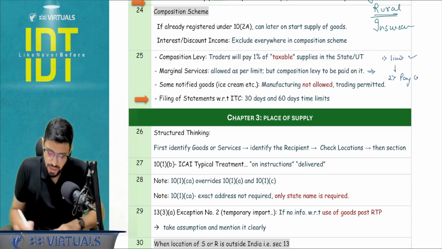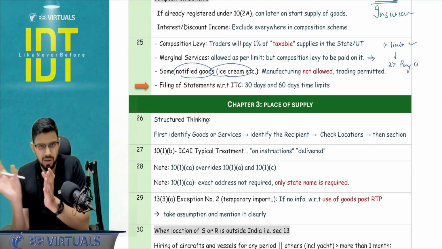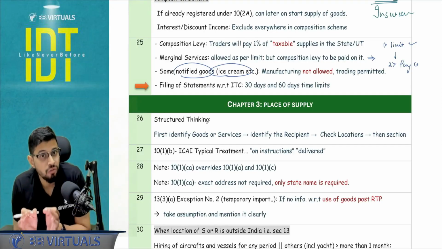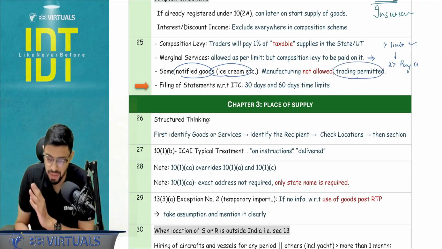Okay, next. There are some notified goods that you remember: ice cream, tobacco, aerated drinks. Their composition levy for manufacturer is not allowed, but trading is allowed. Okay, ICAI can play here.